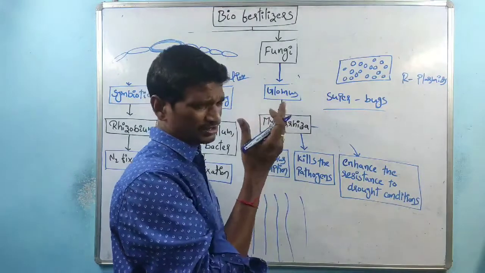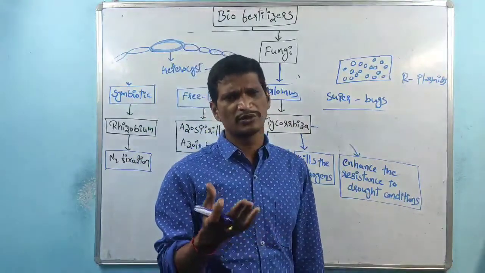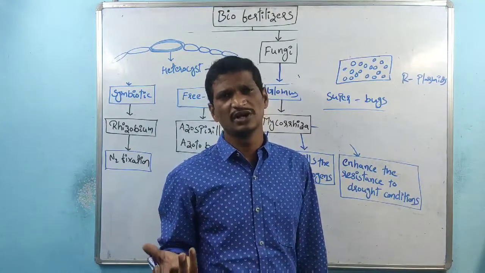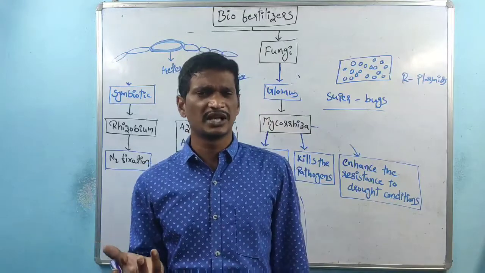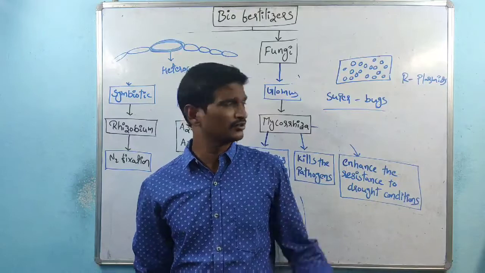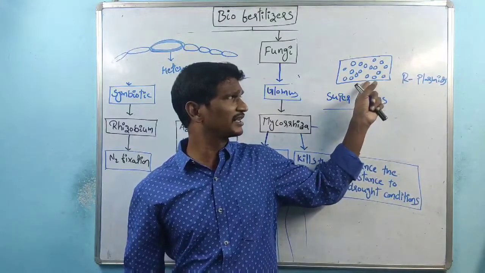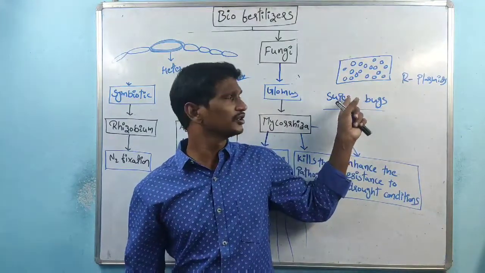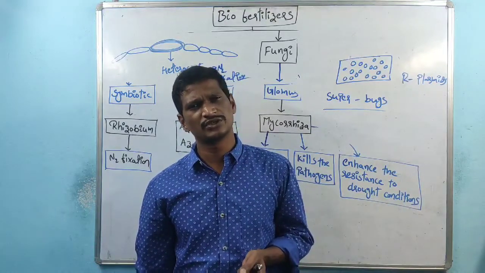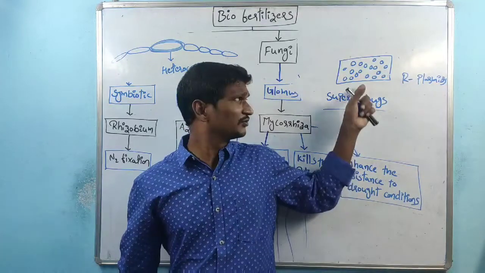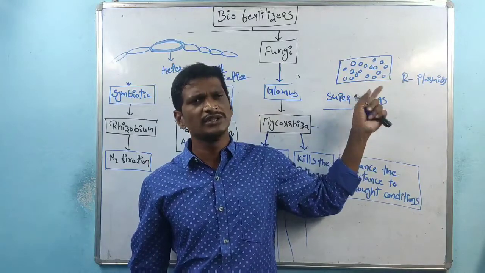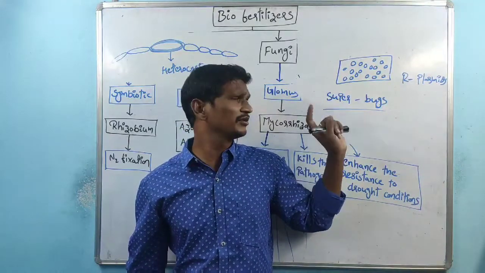Right? So simply, I would like to say some superbugs are useful and some superbugs are harmful. Harmful in the sense that within the laboratory, bioweapons are created. If the superbug is full of R plasmids, we can use it as a bioweapon.